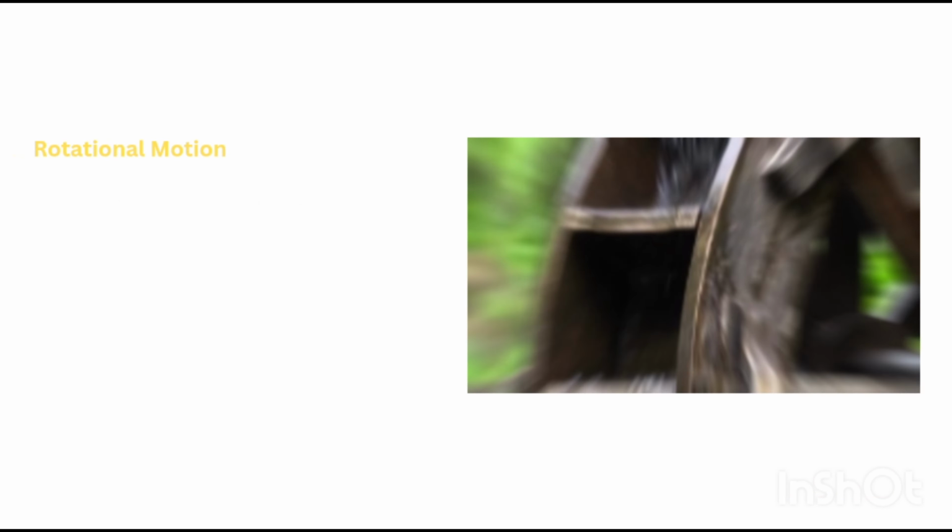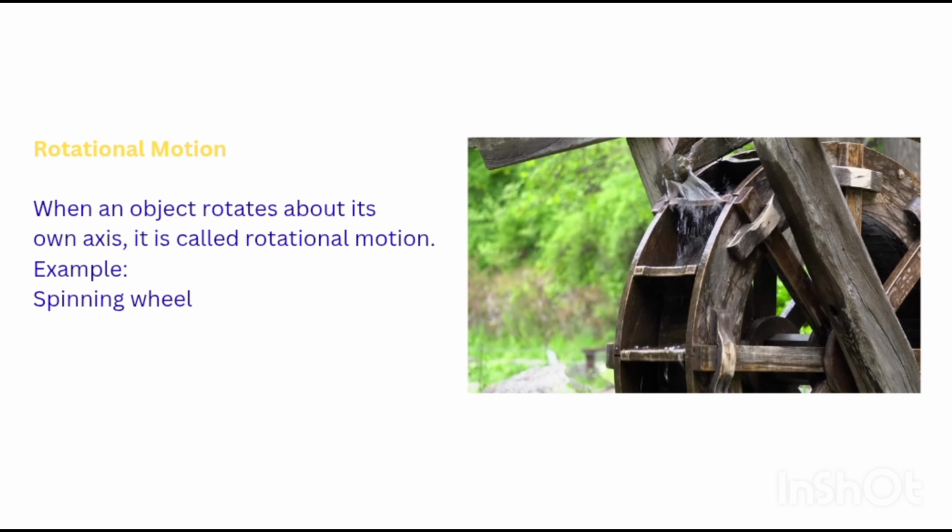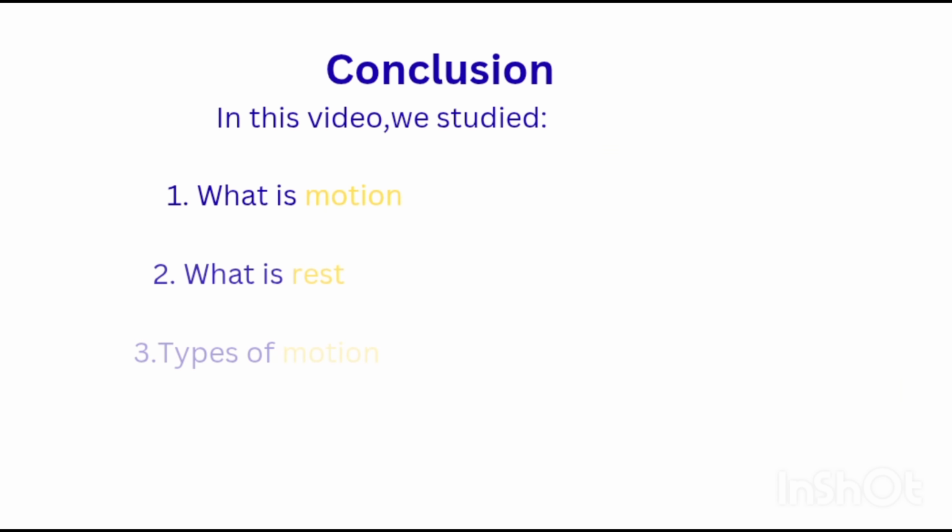So next is rotational motion. When an object rotates about its own axis, it is called rotational motion. For example, a spinning wheel or a rotating fan shows rotational motion. Here the object rotates around its own axis, not in a circular path. This is an important difference for exams between rotational and circular motion.